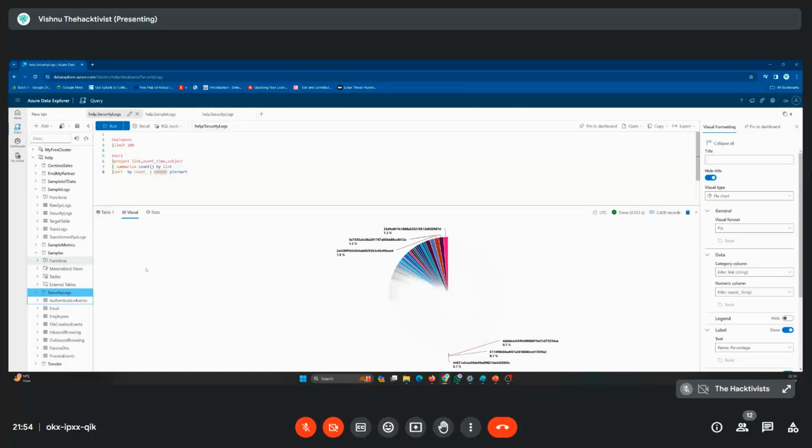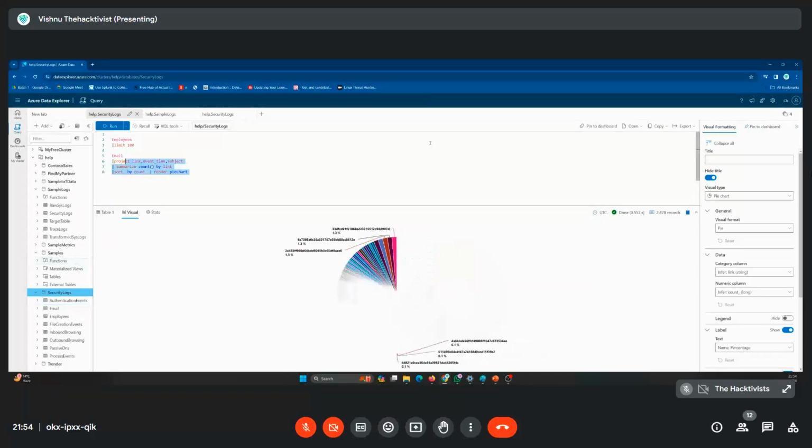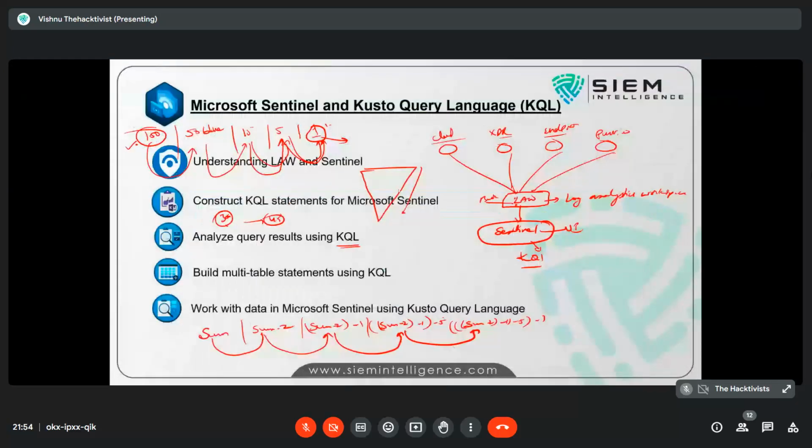Now, how to do those things? That you can practice over this particular area. Further, you have to learn KQL, right? We'll teach KQL in such a fashion you will never forget, right? So this is all the scope, and we'll also learn what is Sentinel, how to implement Sentinel, what data connectors mean, playing with data connectors, integrating data logs, and working with Sentinel and the KQL language. So this is entirely a process.